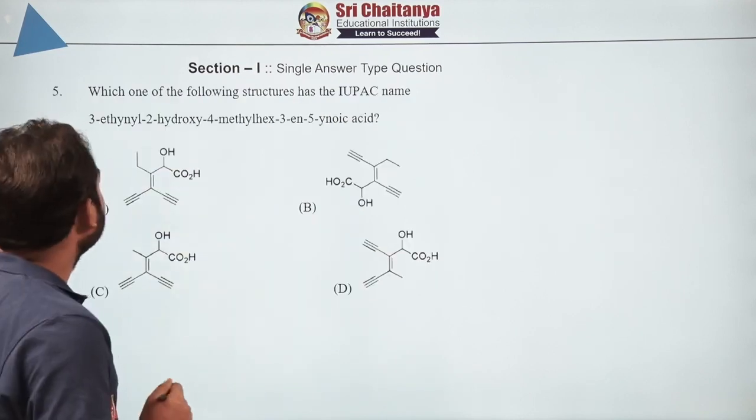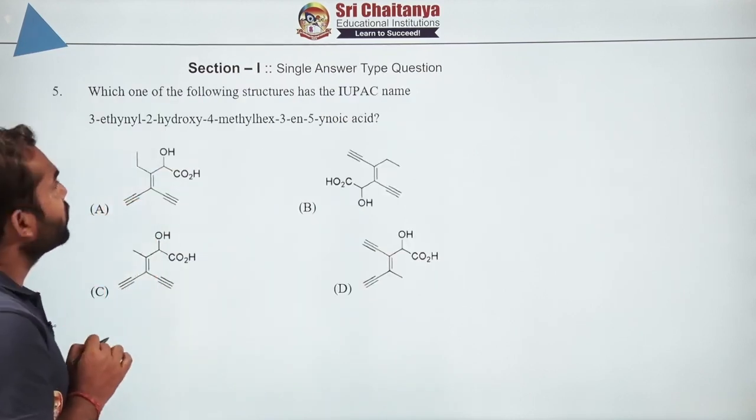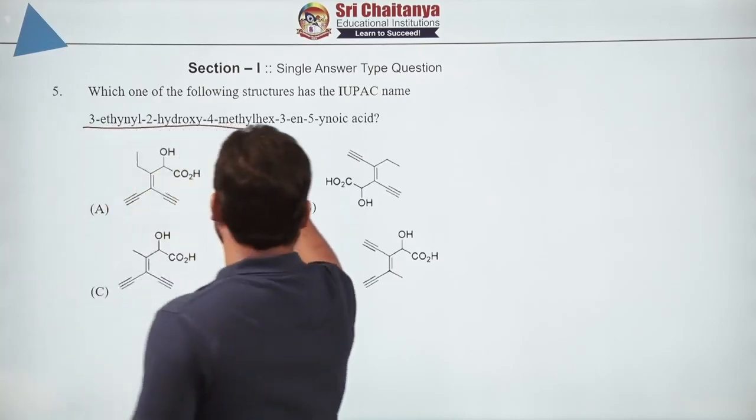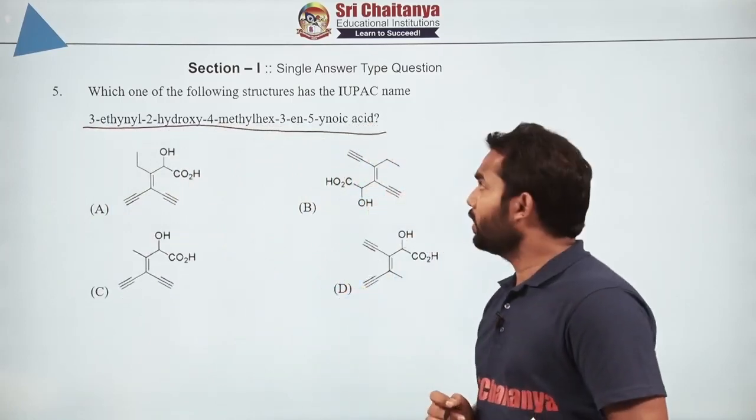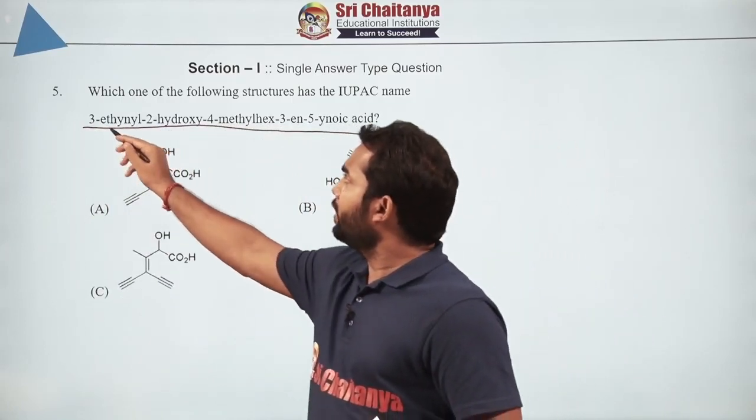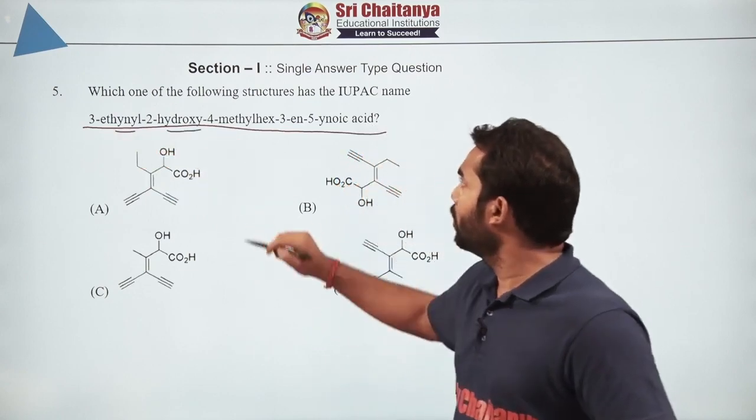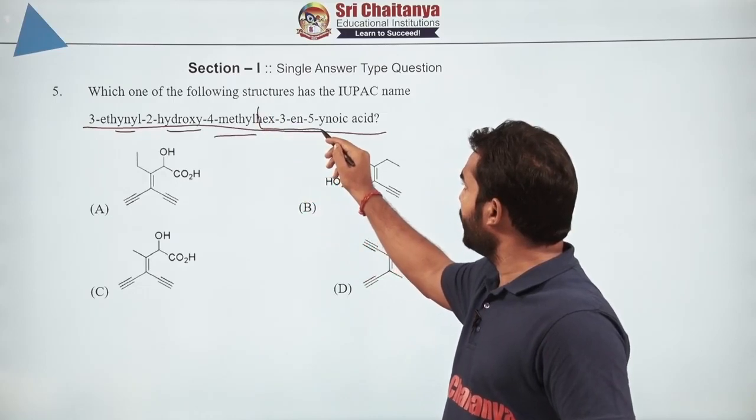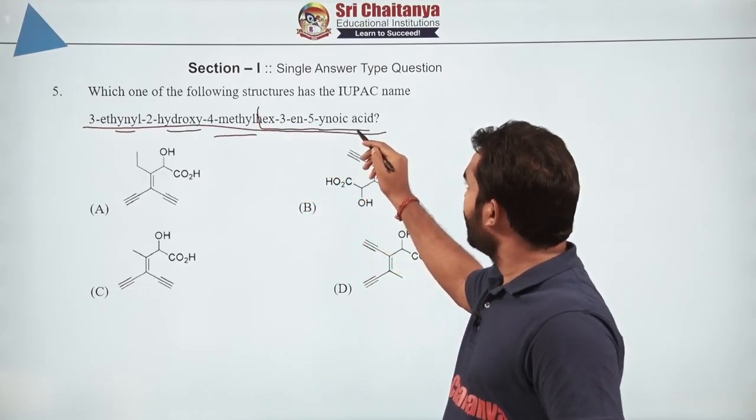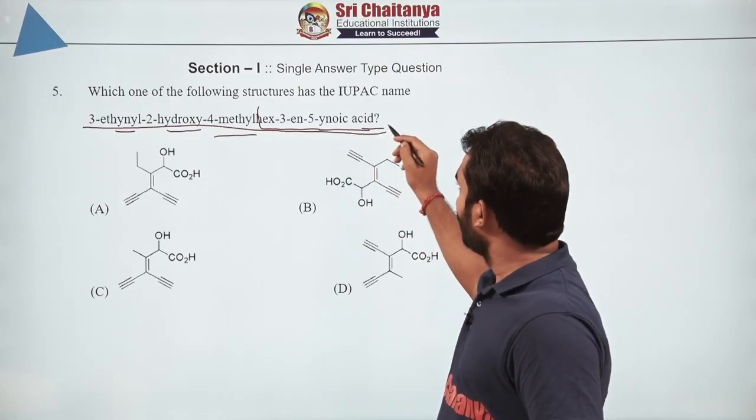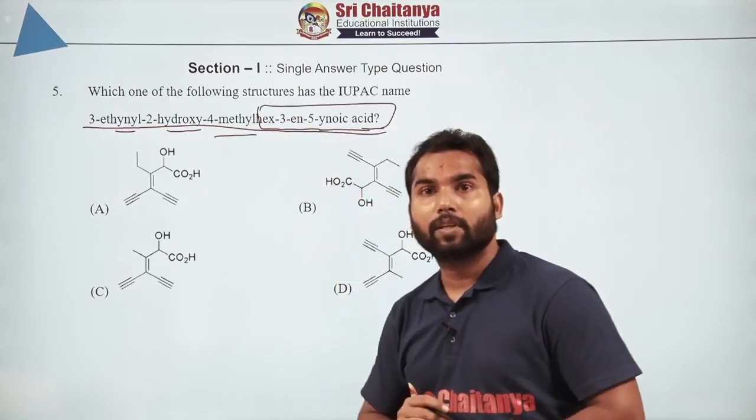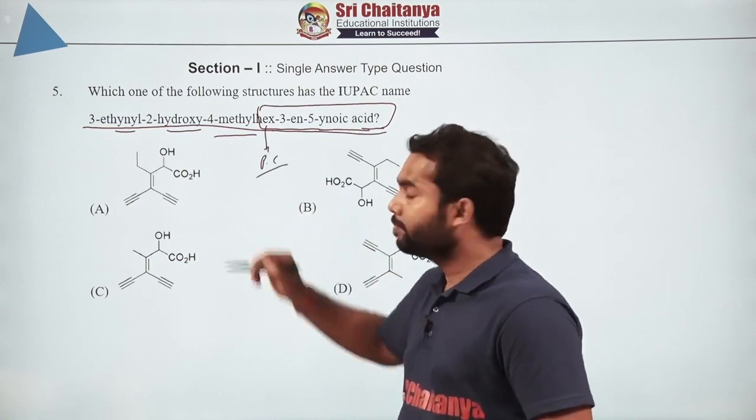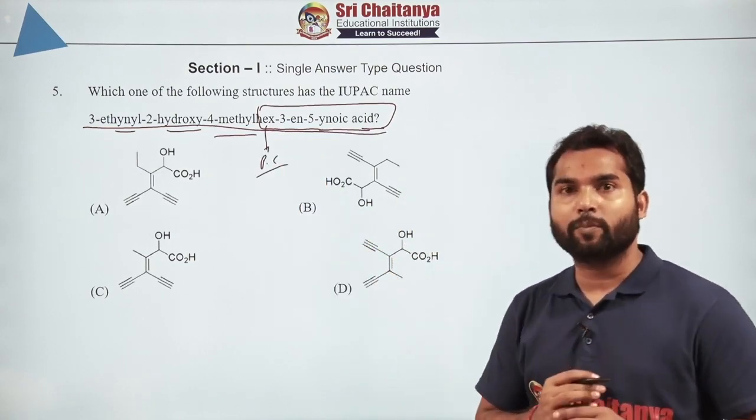So yes, what it says, which one of the following structures has the IUPAC name? So this is the IUPAC name given to you. What is written here? 3-ethynyl, 2-hydroxy, 4-methyl, and then this is the main core part, hex-3-en-5-ynoic acid. Now why am I saying core part? Because this is basically the parent chain. So you are supposed to start from the parent chain.